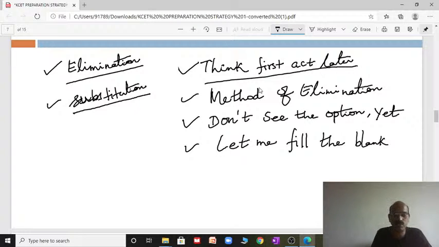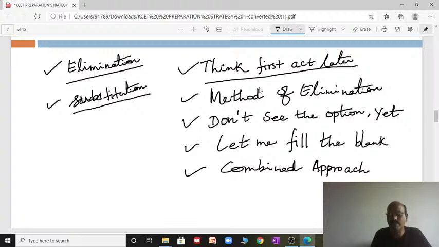And then the last one, the combined approach. What is this, sir? In this method, we can utilize every weapon you have. Once you read the question clearly, you can go for elimination, and then you can do the fill in the blanks method also.